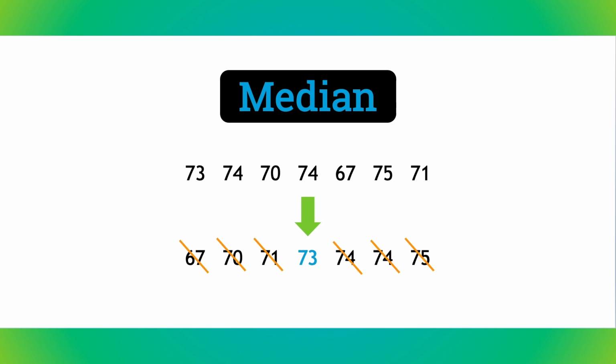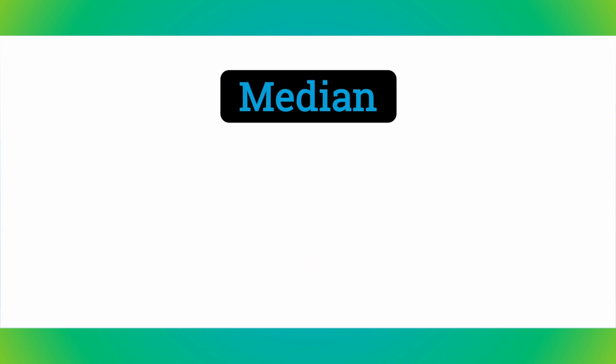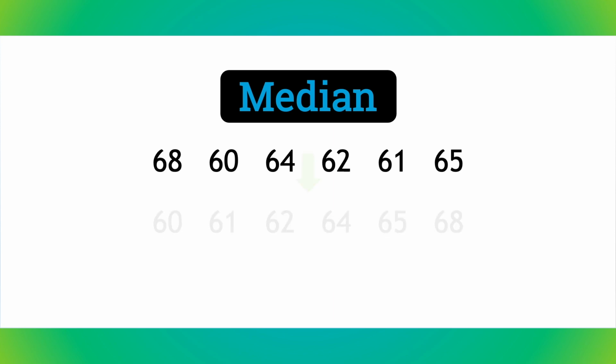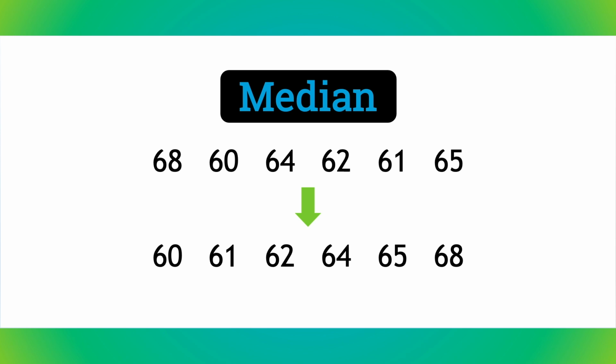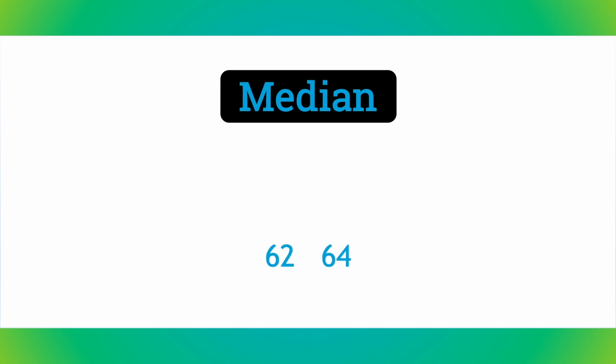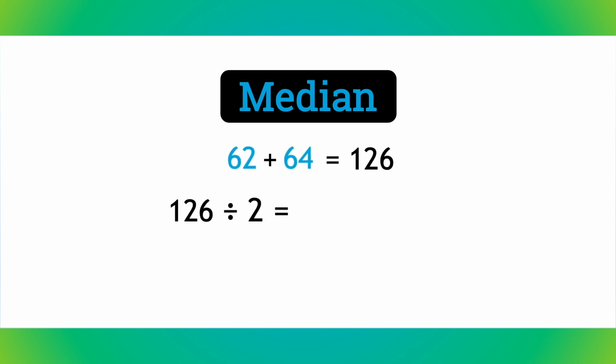Now, you might be wondering what you would do if more than one number was in the middle. Let's say you're taking a 6-day trip and want to know the median temperature for those 6 days. Remember, the first thing we have to do is put the numbers in order from least to greatest. After we cross off numbers from each side of the list, we are left with 2 numbers in the middle. When this happens, we simply calculate the mean of those 2 numbers. In other words, we add them together and divide by 2. This gives us a median temperature of 63 degrees.